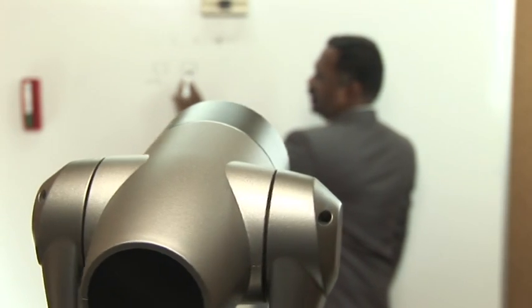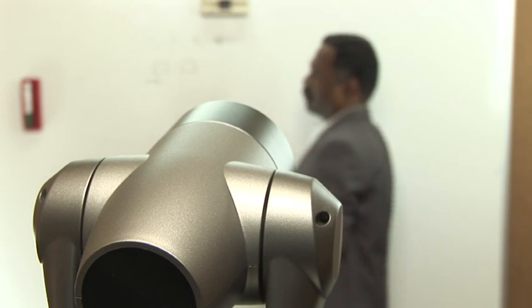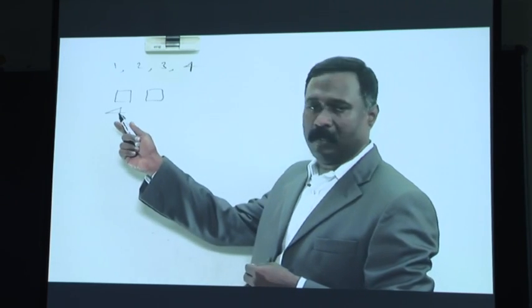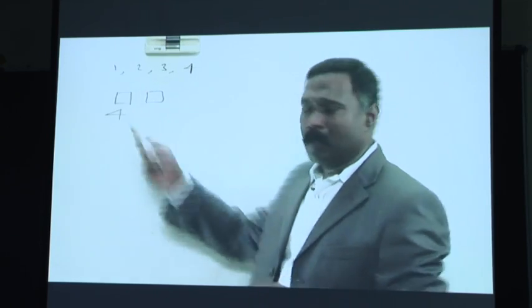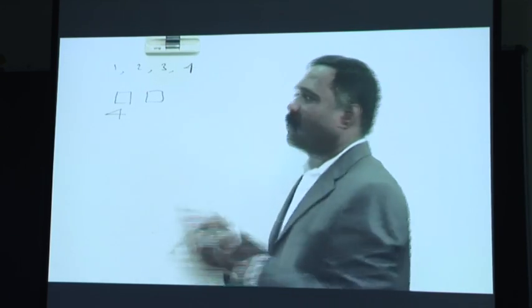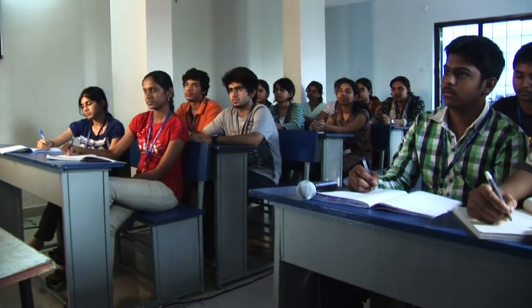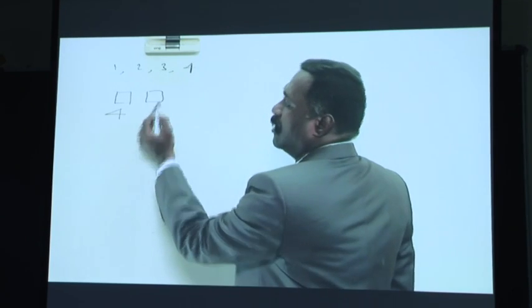This second blank place can be filled with the remaining 3 digits. Why remaining 3 digits? Because the first blank place we have filled with either 1 or 2 or 3 or 4. So the first blank place is already filled with 1 digit. Only 3 digits are remaining here, and these 3 digits can be filled in the second blank place in 3